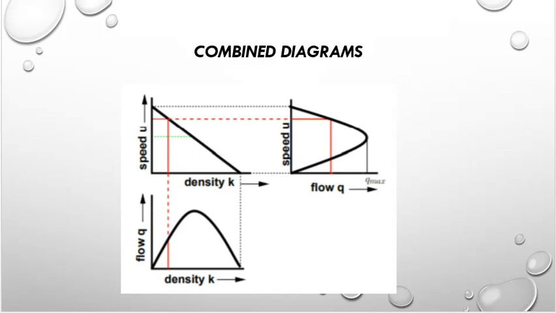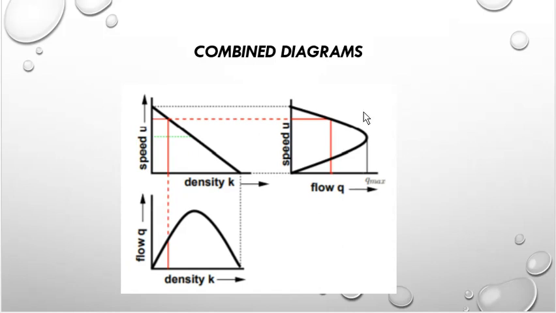Good afternoon, students. Today we are moving to the last part of our sixth module, and it mainly deals with three theories. Up to this we have discussed traffic flow parameters like speed, density, and flow, and also the flow diagrams like the speed-density diagram, speed-flow diagram, and flow-density diagram.